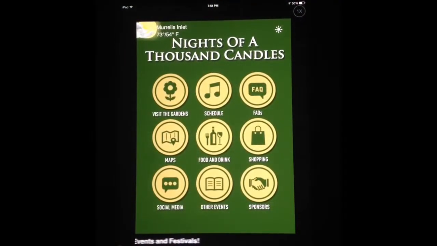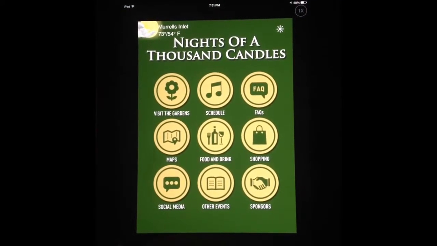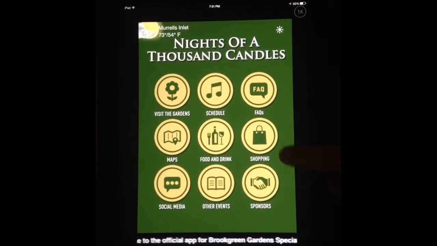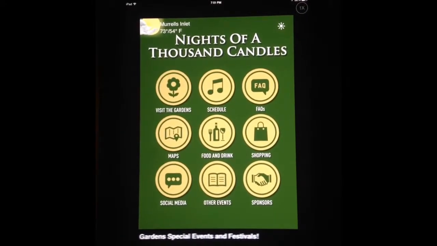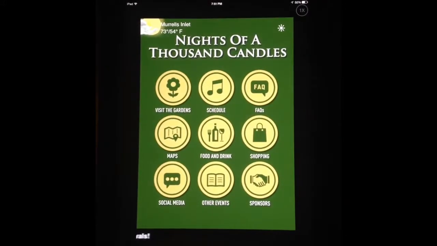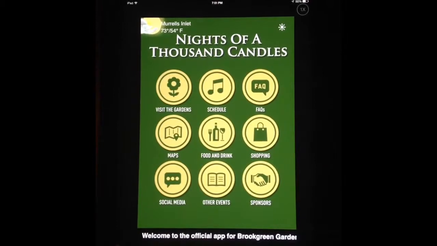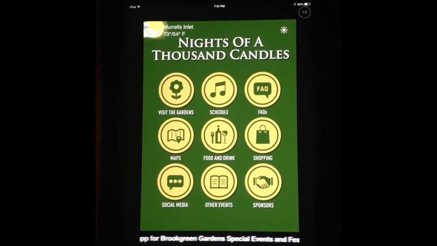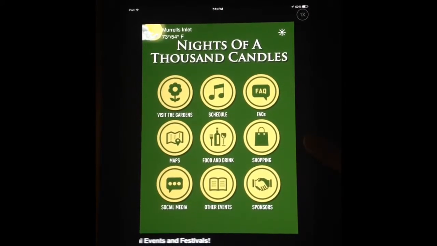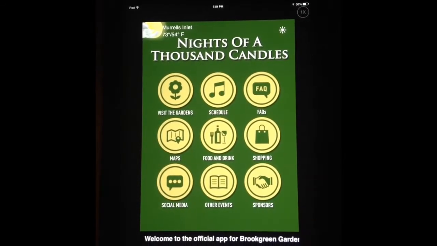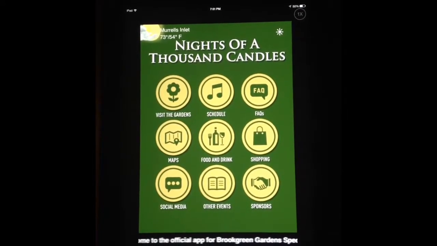Hey y'all, so once you've downloaded the Brookgreen Nights of 1,000 Candles app, you can open it and this will bring you to the home page. Here you can find more information about visiting the garden. You can check out the schedules, frequently asked questions, maps of Brookgreen Gardens, food and drink opportunities, places to shop, social media links, other events, and of course the sponsors.